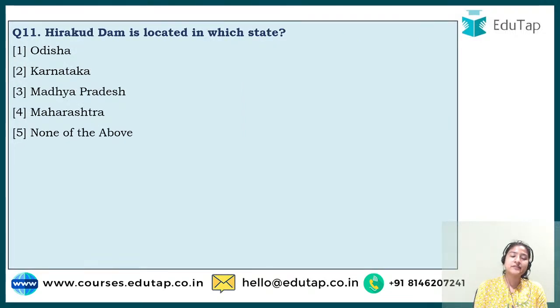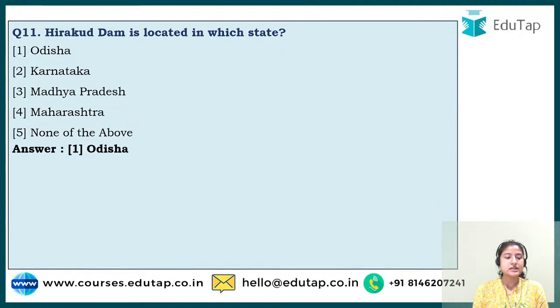Okay, next question number 11, it says Hirakud Dam is located in which state? These are more of the static portion, or you can say the basic things that you should know. Why is this dam question in ARD static? Because these dam projects are useful for agriculture and irrigation purposes also, and that is why this particular thing is present in our ARD static portion. Okay, so yeah, everyone says 1 1.